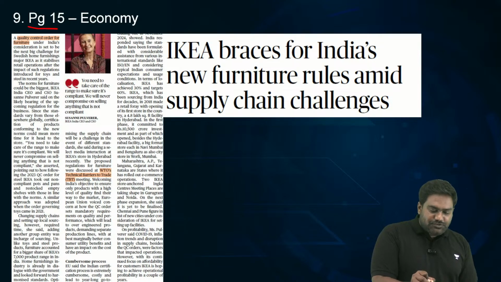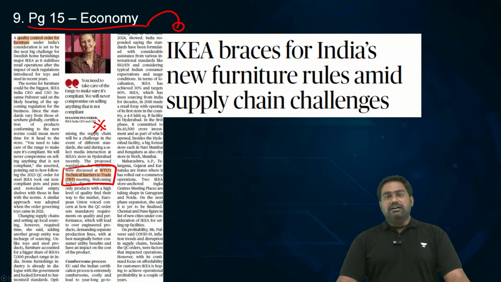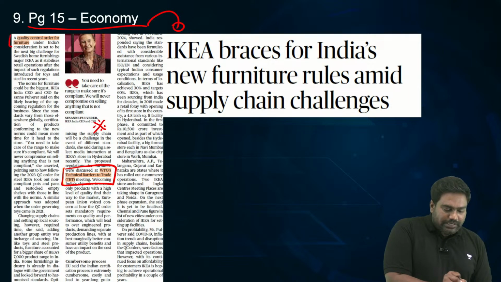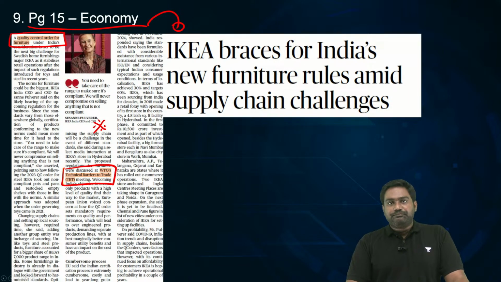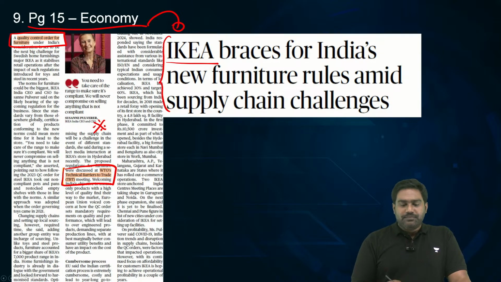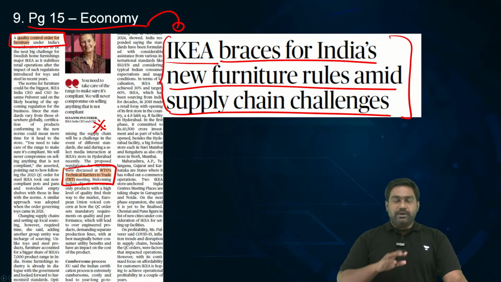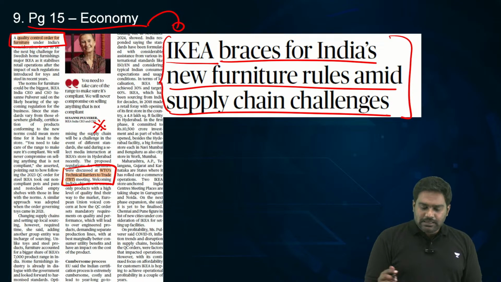Next, on page 15, we have another article that refers to the WTO's technical barriers to trade. The government of India is contemplating certain quality controls for the furniture industry, which will affect the Swedish furniture giant IKEA. The government is trying to come out with some new quality standards. It's issuing a quality order for the furniture sector, which might affect foreign companies such as IKEA.